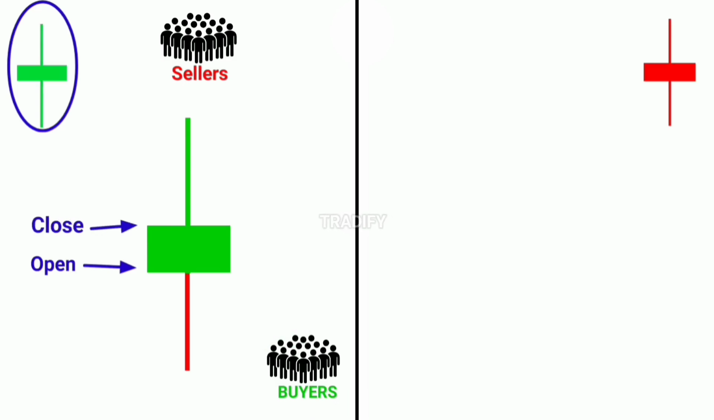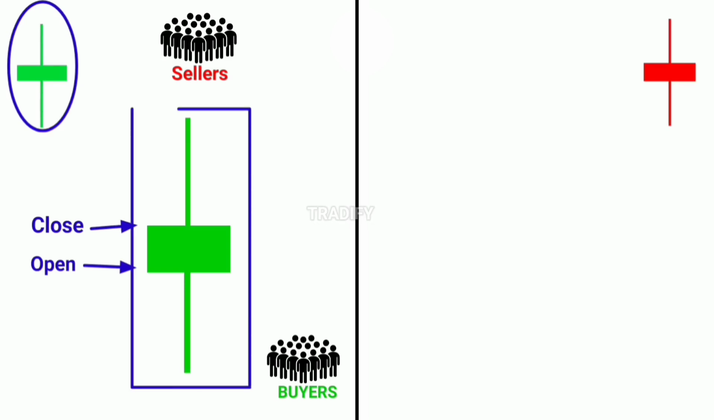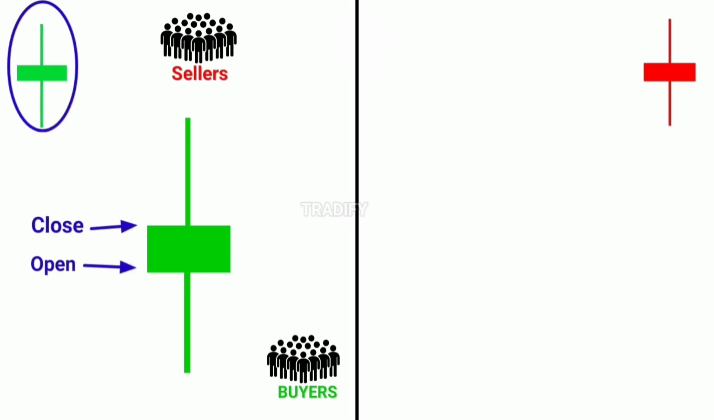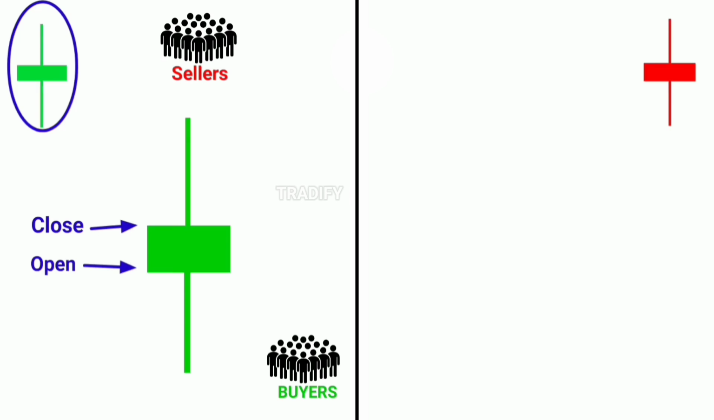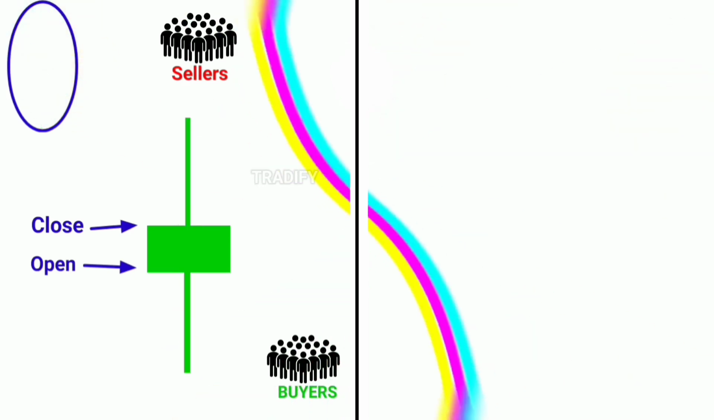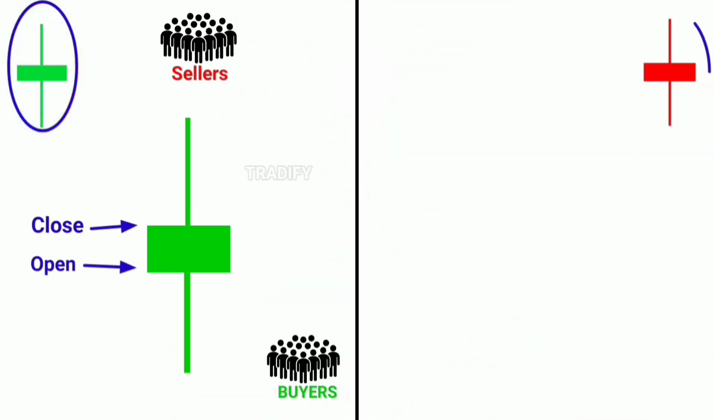Eventually, the price closes around that level and our green spinning top candle gets formed. When this candle forms on the chart, it tells us that the price is currently not under the control of either buyers or sellers because the power of both buyers and sellers appears to be equal. This is evident from the fact that this candle has both an upper wick and a lower wick of almost equal length.